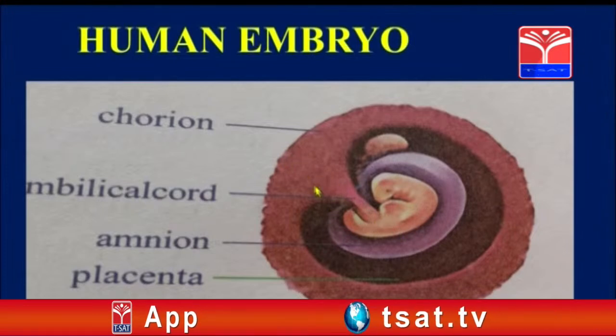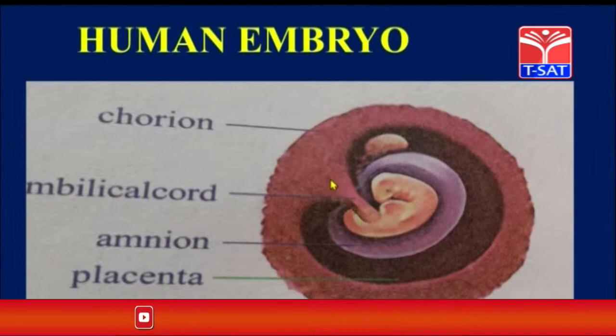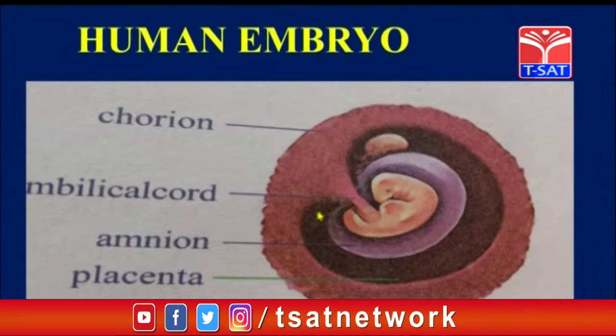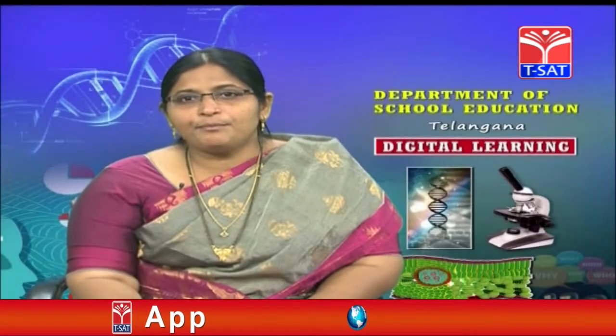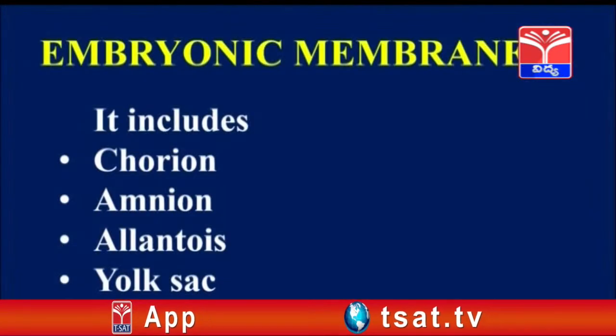From there, directly the blood flow does not take place, but by the process of diffusion, oxygen, carbon dioxide and food materials and waste materials can be exchanged through this umbilical cord. Have you understood, children? So now these are the embryonic membranes. I said chorion, amnion, allantois and yolk sac.